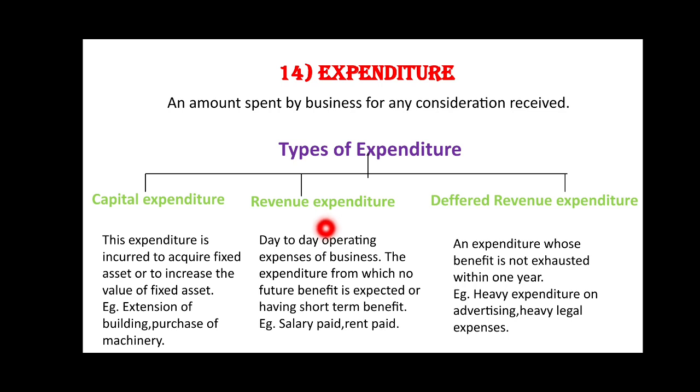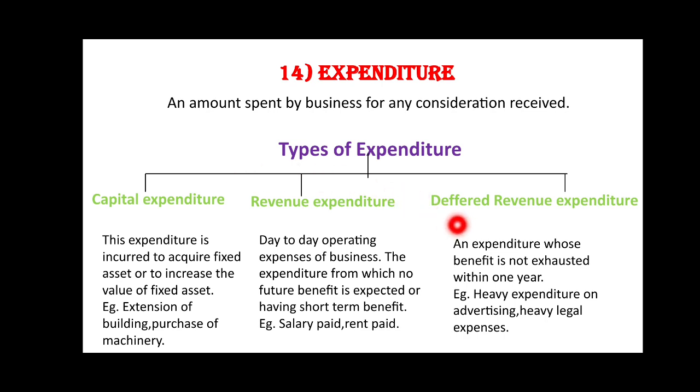Next is revenue expenditure. Revenue expenditure is an expenditure from which no future benefit is expected, but having immediate or short-term benefit, maybe less than 1 year. It does not increase the profit earning capacity of an organization. For example, salary paid, rent paid. Examples of capital expenditure were extension of building, purchase of machinery.